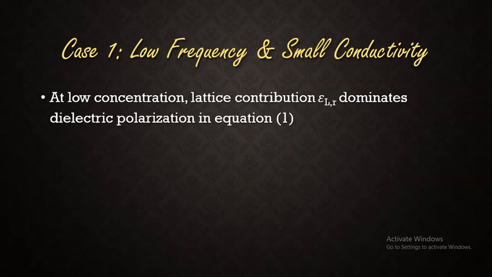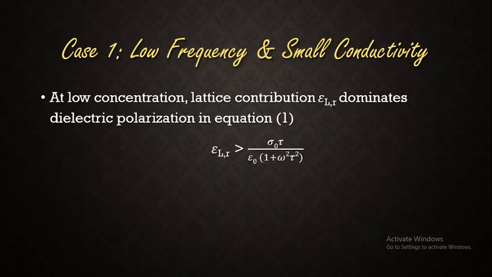When you observe the real part of that equation, which is epsilon r dash, at low frequency and low conductivity, meaning there are fewer free electrons at lower concentration, in that case the lattice contribution, that is due to the lattice vibration, is going to dominate when you consider the dielectric polarization.